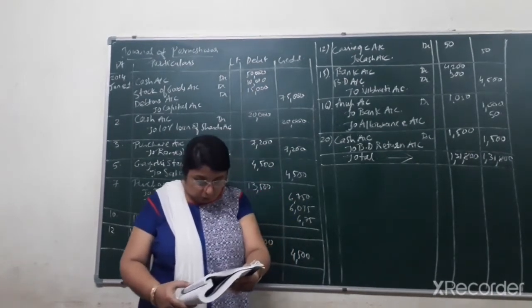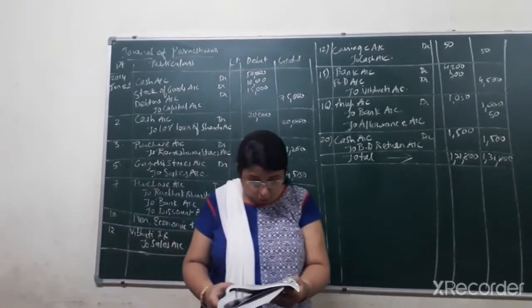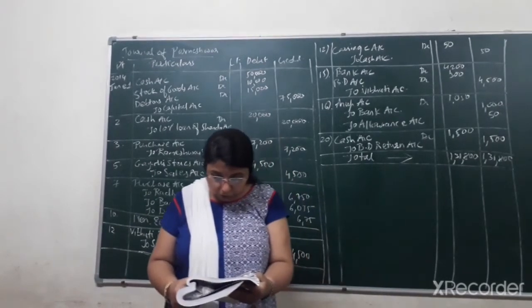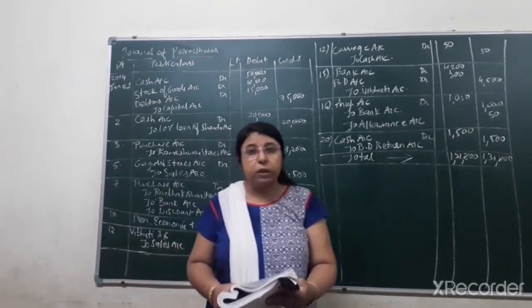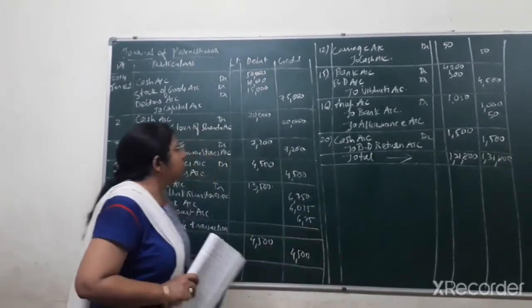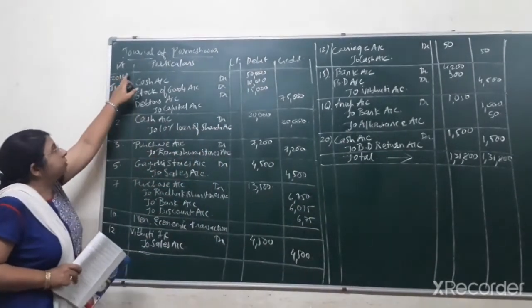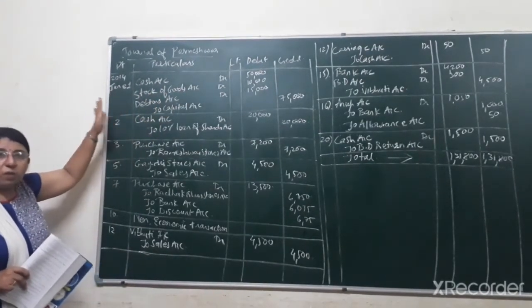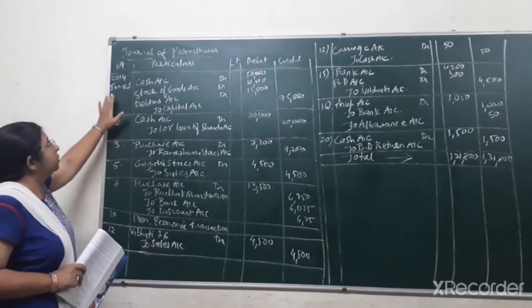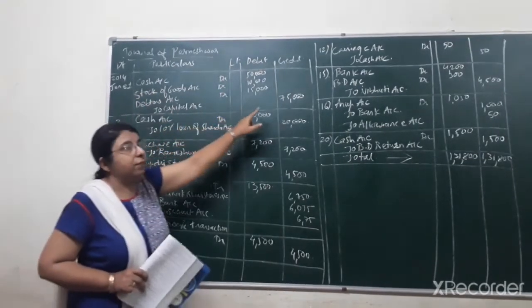That is on page number 104 of your textbook. Transaction of trade discount, cash discount and bad debts. Journal entries for the following transactions in the books of Parmeshwar. As you can see on the board, I have already given the heading, that is journal of Parmeshwar, and you already know the format of journal entries, that is date, particulars, LF number, debit and